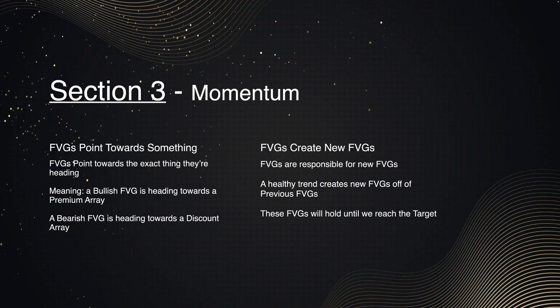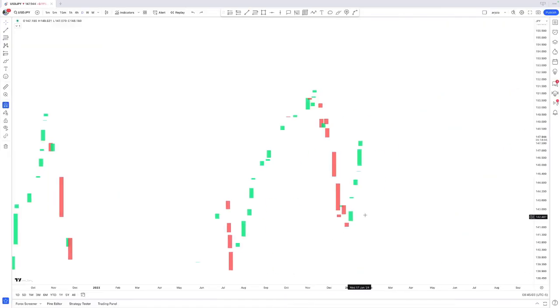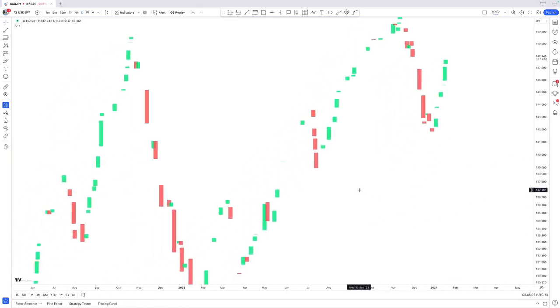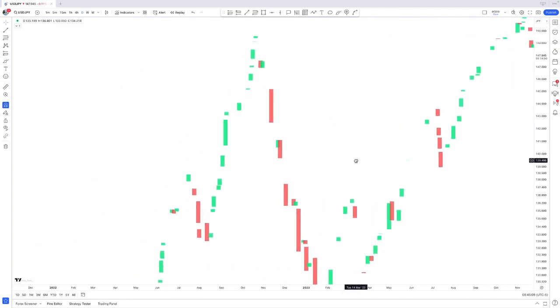And when we figure that out, we can confidently say when the fair value gaps also start to potentially fill, or when the manipulation fair value gaps start to happen. Which is where we dive into the chart right here. And we can clearly see, again, same example, USDJPY, daily time frame right here, bearish fair value gaps and bullish fair value gaps.